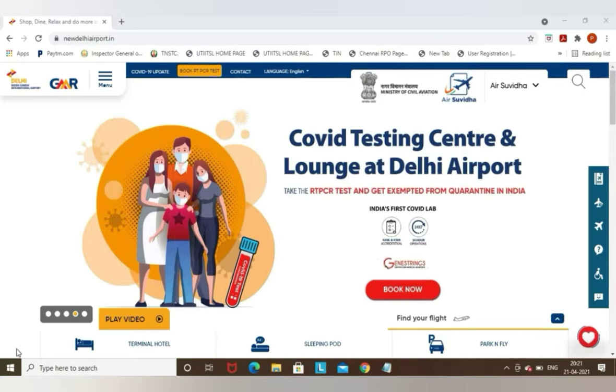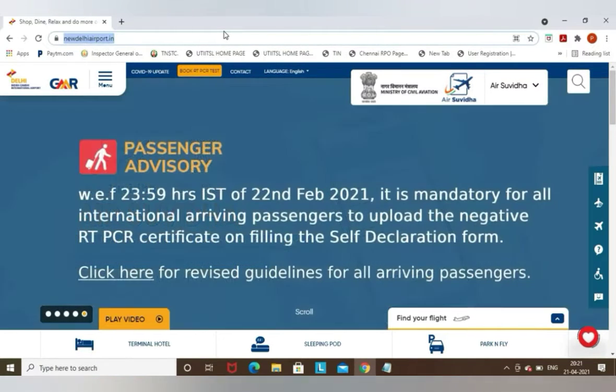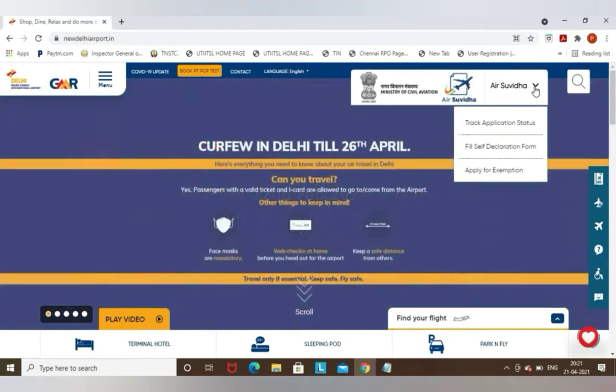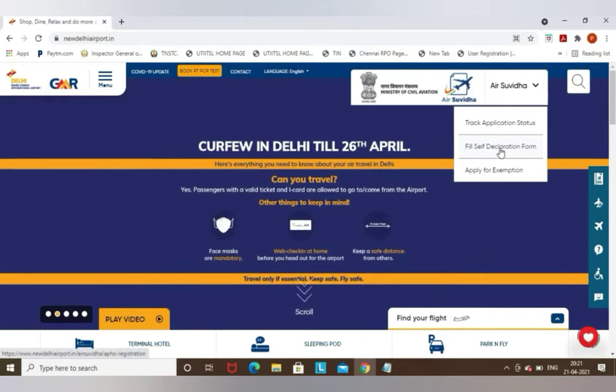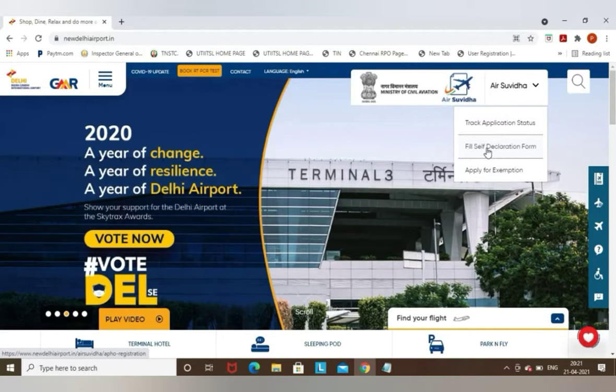You can see, friends, on my screen, the website I've opened is newdelhiairport.in. It is the Delhi Airport website. When you browse this website in your Google Chrome, there will be an option of Air Suvidha on the right hand side. On that Air Suvidha option, you can see fill self declaration form. You need to fill this form before you depart from the foreign country.